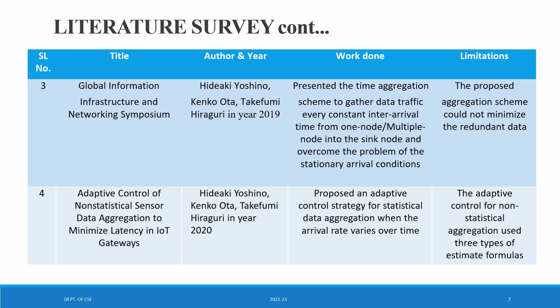Moving on, the third literature survey is on the global information and infrastructure and networking symposium, given by Hideki Oshio, Kinoota, Takufumi Hiraguri in the year 2019. The work done here presented a time aggregation scheme to gather data traffic at every constant inter-arrival time from one node to multiple nodes into the sync node, and to overcome the problem of the stationary arrival conditions. Limitations: the proposed aggregation scheme could not minimize the redundant data.